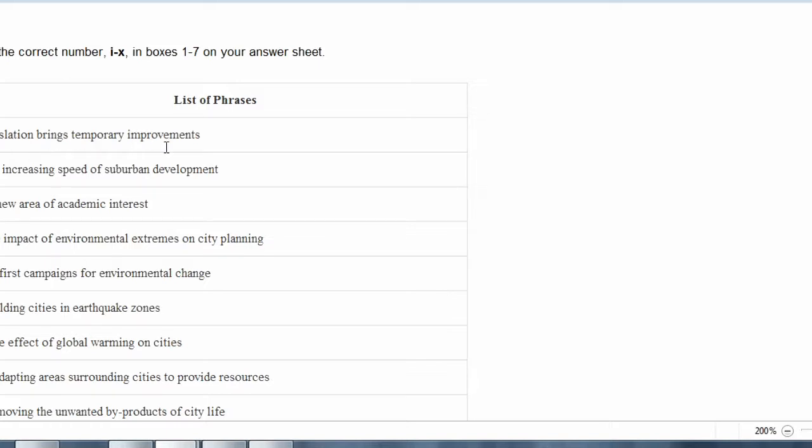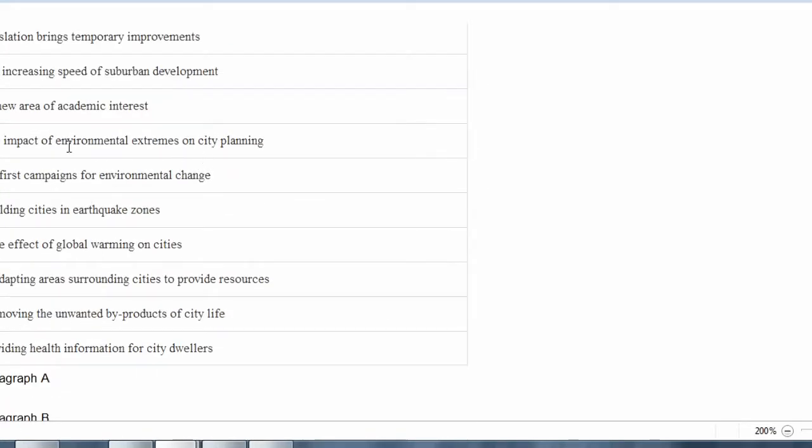All right. Legislation brings temporary improvements? No. The increasing speed of suburban development? No. The impact of environmental extremes on city planning? Environmental extremes, natural disasters could be one. So 4 could be the answer, but let's make sure. A first campaign of environmental changes? No. Building cities in earthquake zones? It could be. Also building cities in earthquake zones, because earthquake is also a natural disaster.